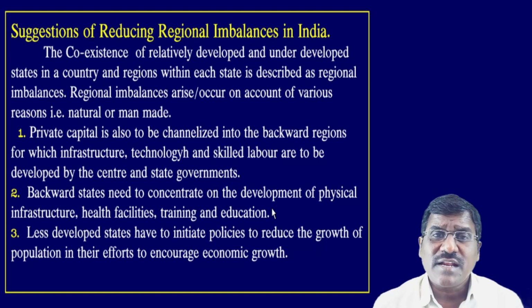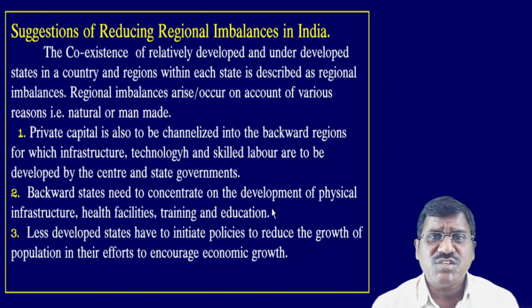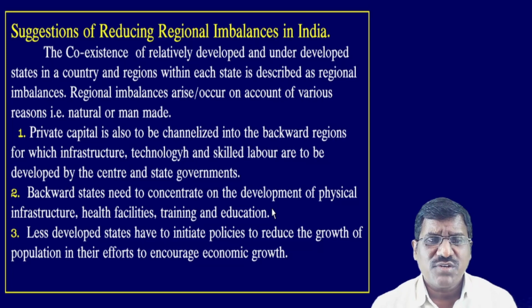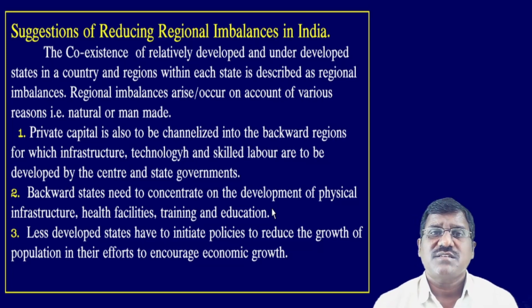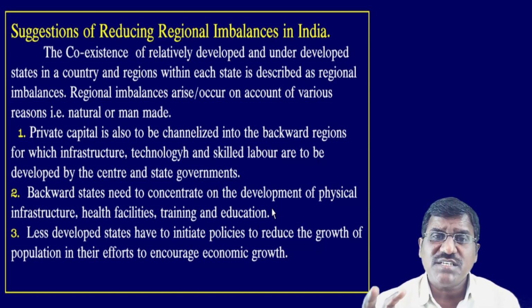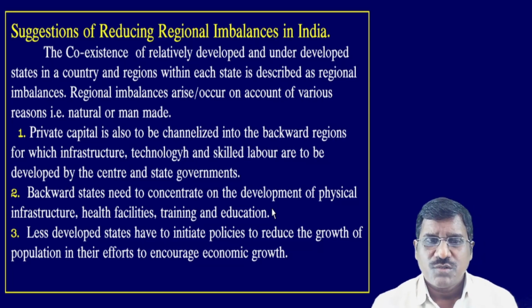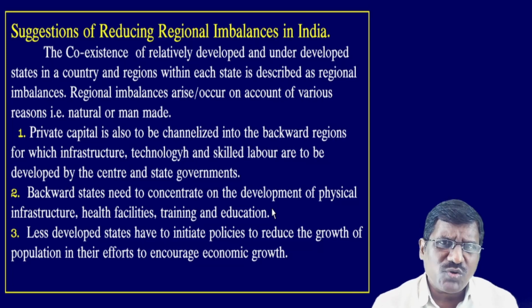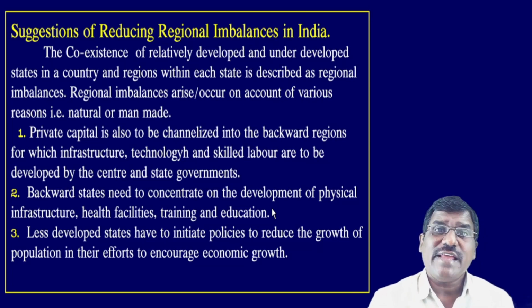In the regions which are underdeveloped, the government should take precautions. Physical infrastructure means what we can see: road facilities, water facilities, communication facilities and other infrastructure that the area requires. Health facilities, training facilities and education facilities are needed to develop that area.